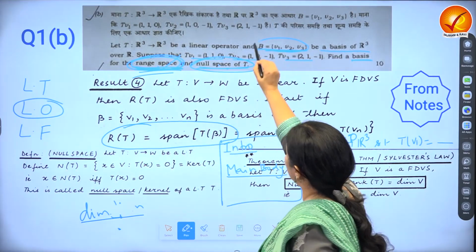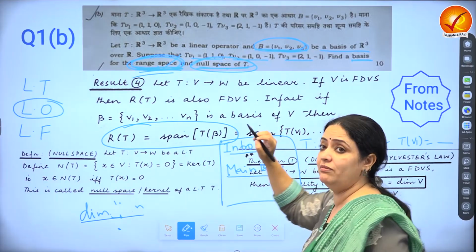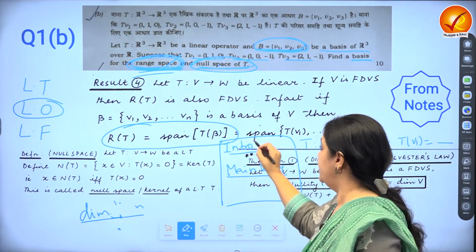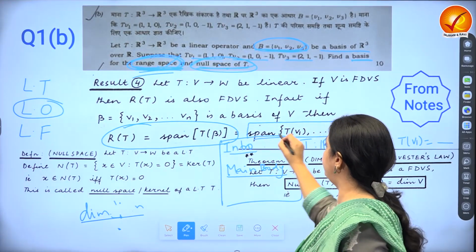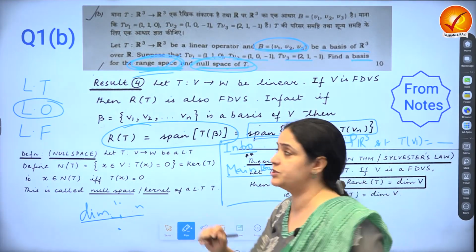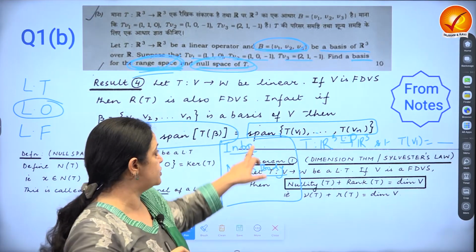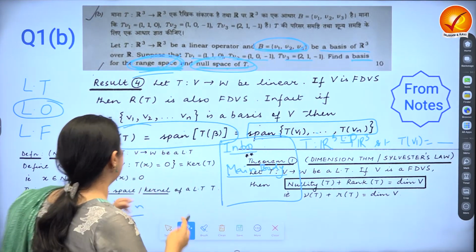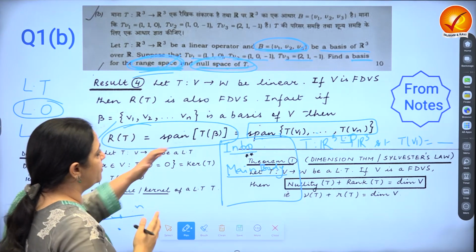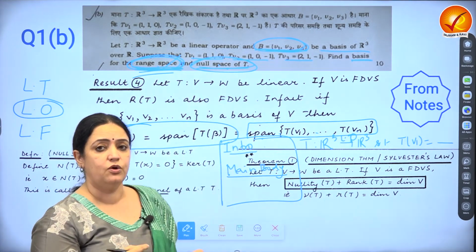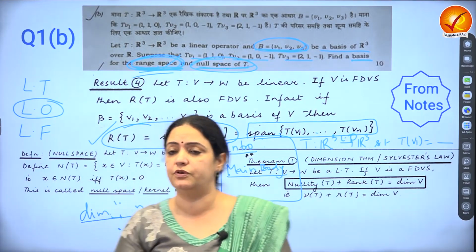Also, beta was given to us, which is the basis, and so it would have been far easier and much shorter to express it as span of Tv1, Tv2, dot dot dot till Tvn, which is 3 in our case, and then identify if they're linearly independent or not, because they're already being spanned. So this is a very basic formula, and as you can see, these are snapshots of what I have added from the notes or the booklets that Vajiram gives here for maths.